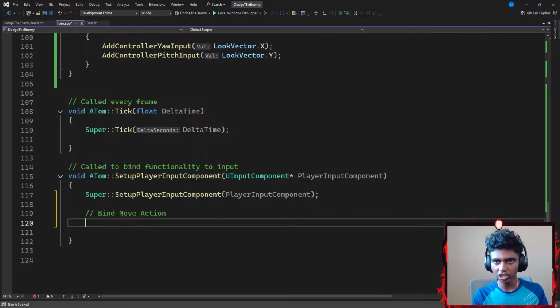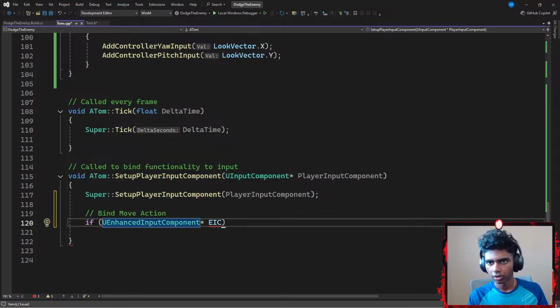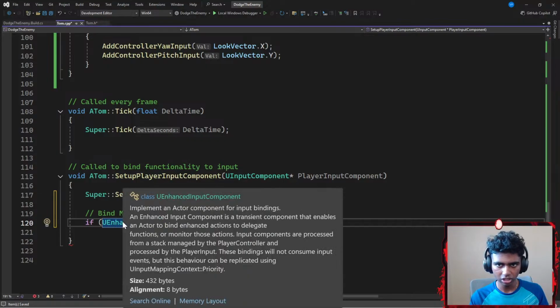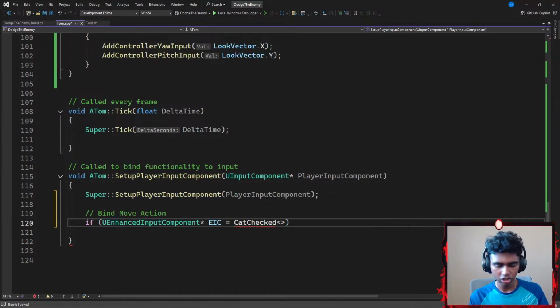Let's go with bind move action, in which I'm going to add an if statement that checks something. I'm going to go with something like if my UEnhancedInputComponent, which is going to be represented by a pointer of EIC. I think I spelled enhanced wrong. That's going to be ENHANCED. There. Okay, if that is equal to CastChecked with a prof, let's copy my UEnhancedInputComponent here and paste it here.